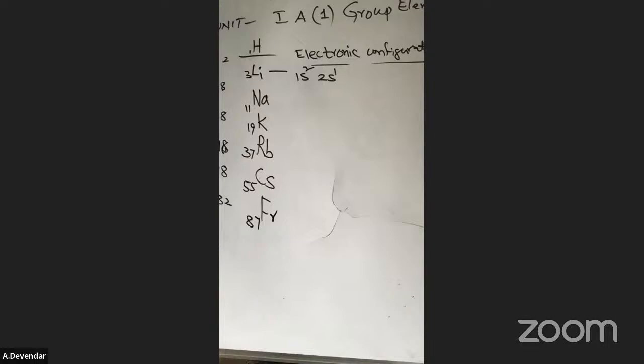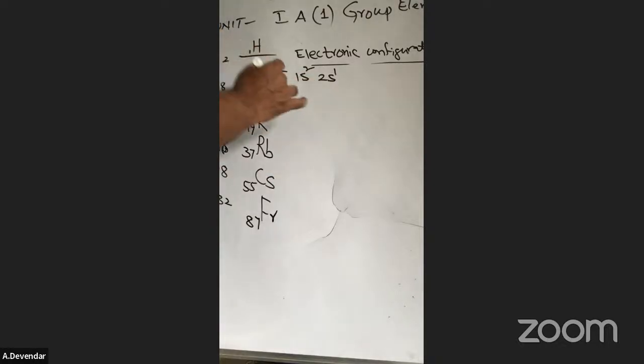The number of electrons present according to Bohr's atomic model: the first shell consists of a maximum of only 2 electrons. That is, the first orbit consists of the s orbital. The second orbit consists of s and p orbitals. Only one electron is there, that will go to 2s1.